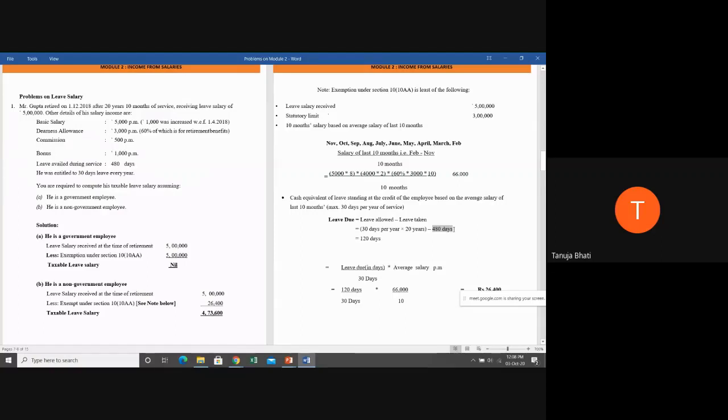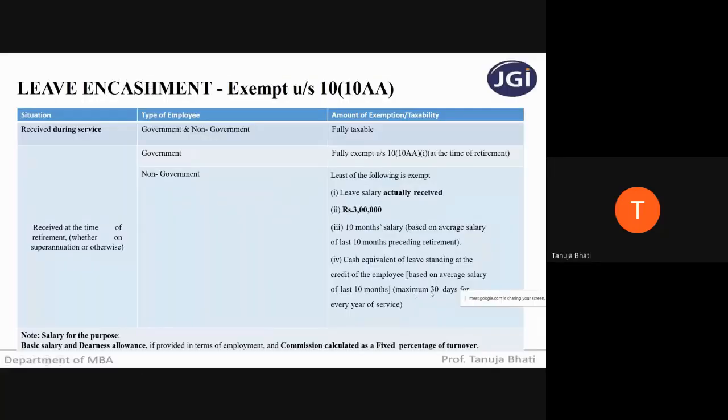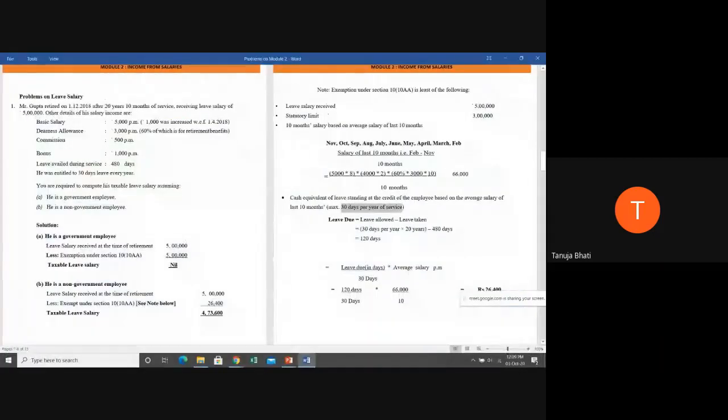Now what is the balance leave that is remaining? Minus these two, 120 days is the leave that is remaining, correct? So now we got the leave standing at the credit of the employee, which is 120 days. Now, this 120 days you have to divide by 30. Why divide by 30? Because maximum 30 days per year of service is to be considered, because the provision says that maximum 30 days per year of the service is to be considered. So, 120 divided by 30.